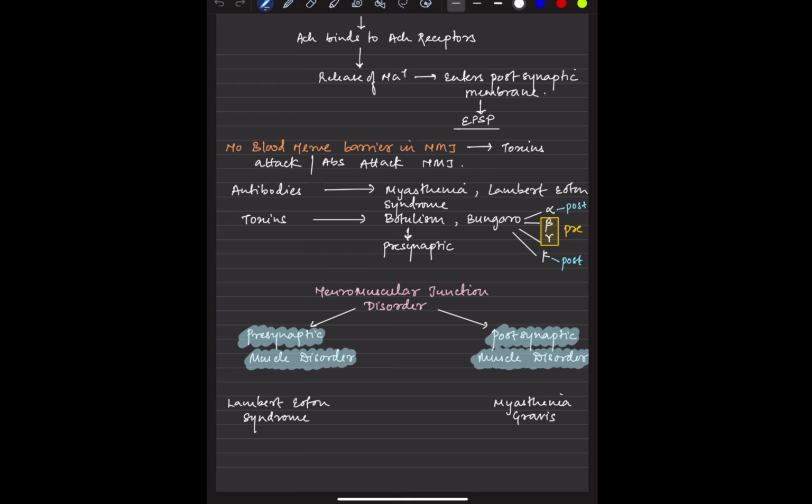Then the toxins, we have botulism. We have a presynaptically acting toxin. When it comes to bungarotoxin, which is alpha, beta, gamma, kappa, alpha and kappa are the postsynaptic ones, beta and gamma presynaptic. This is very important. These points have been asked in the MCQ. Another thing is neuromuscular junction disorder. We have already discussed two things about it.